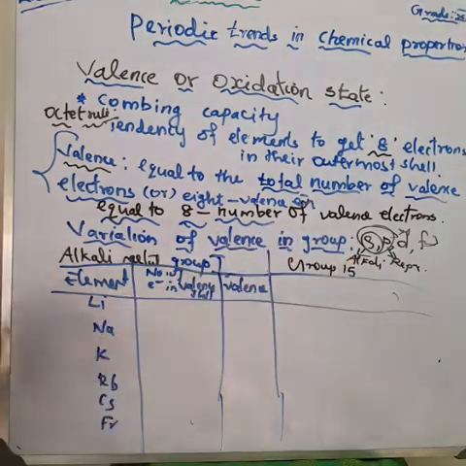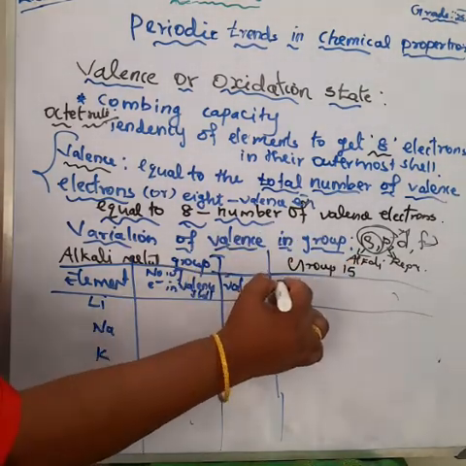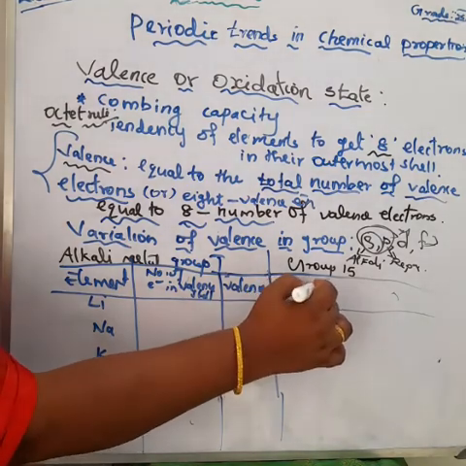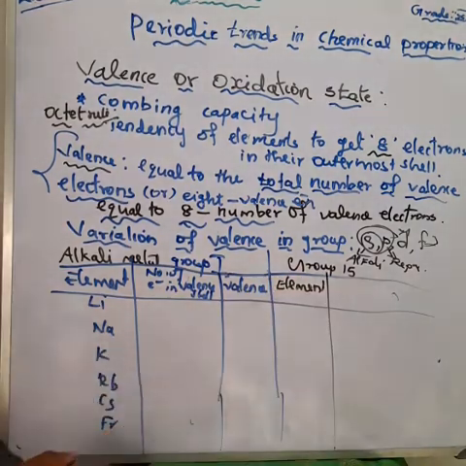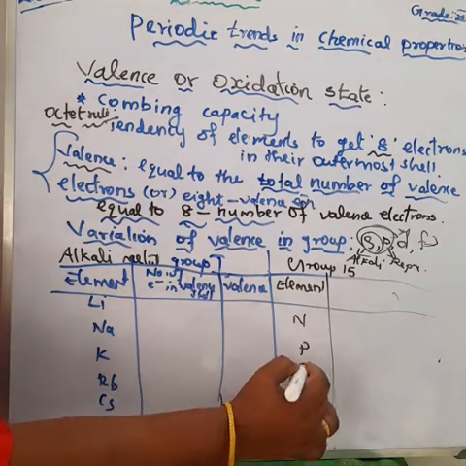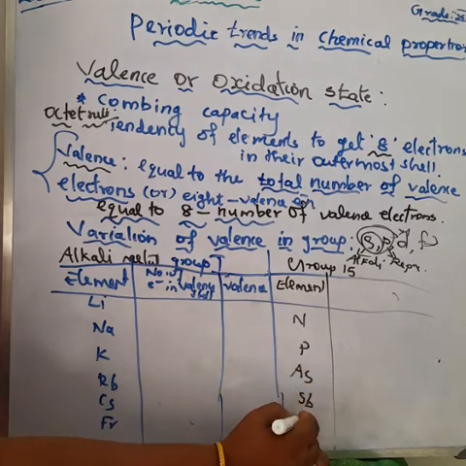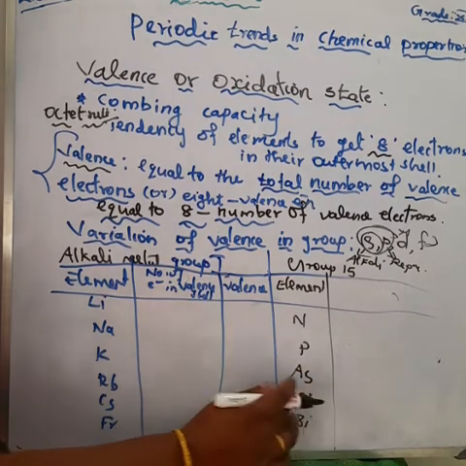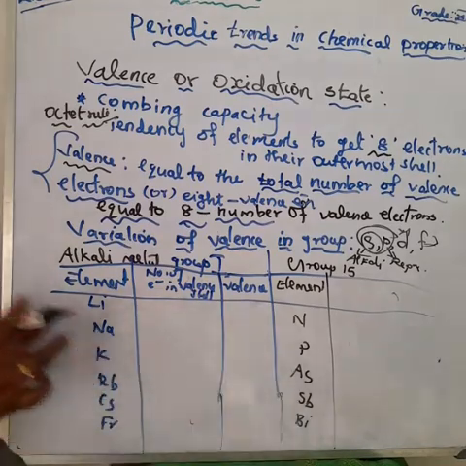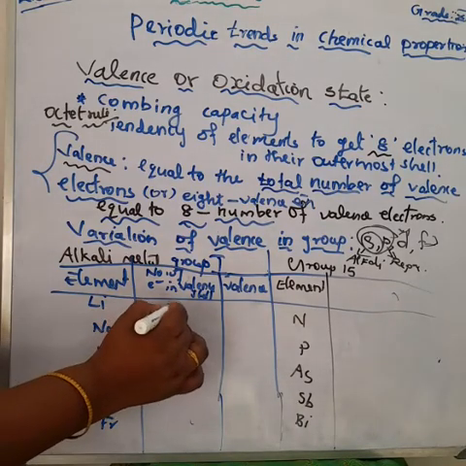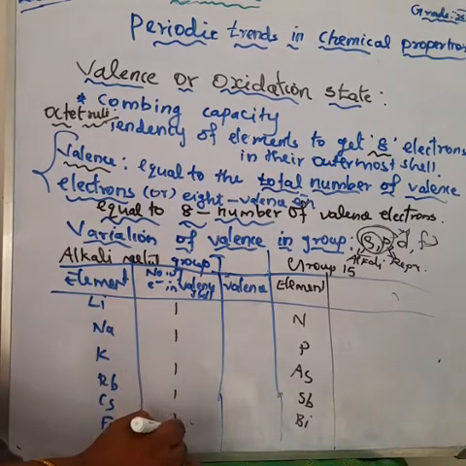So all the elements in the same group have the same valence electrons or valence. Here, lithium, sodium, potassium, rubidium, cesium, francium: all these elements have the same valence, that is 1, and the same oxidation state, that is +1.